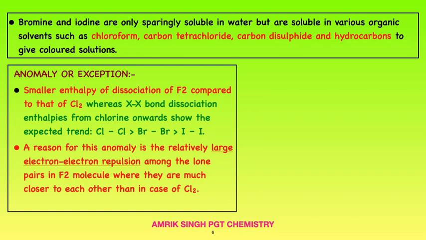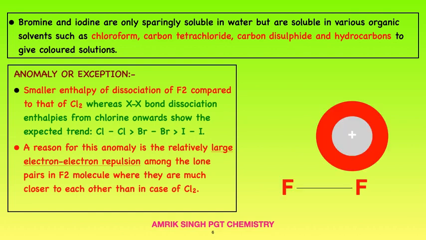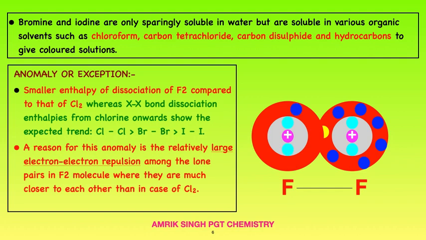Let's see the animation. I have two fluorine atoms, the electronic configuration of one atom, then the second one, and the yellow electrons are the shared electrons. In the animation, these are blinking, and electronic repulsions are there, and the nuclei are also repelling, electrons are also repelling.